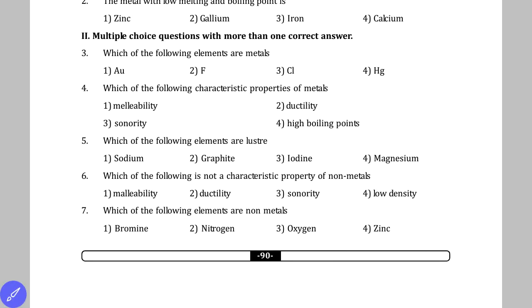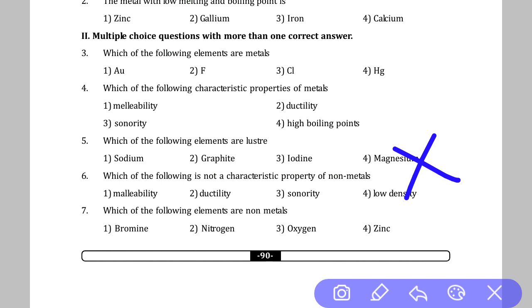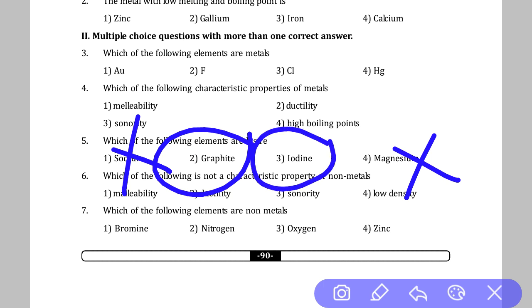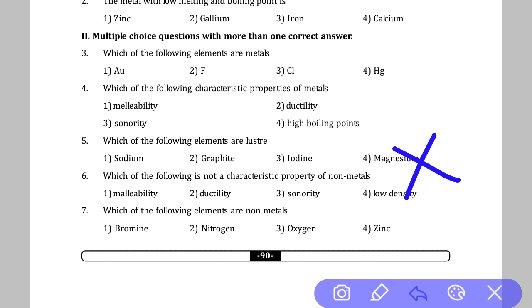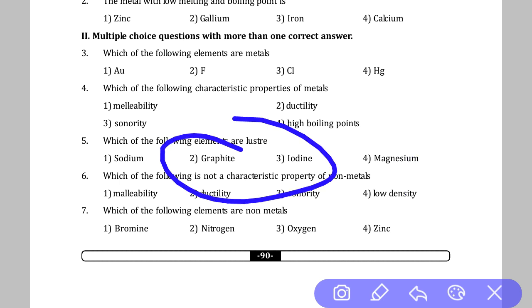Going to the next question, question number 5. Which of the following elements are lustrous? Magnesium is not lustrous in nature. Sodium is not lustrous in nature because it is a very reactive element and is kept inside kerosene liquid. Graphite, which is used in pencils, is lustrous in nature, and iodine, also a non-metal, is a lustrous solid. So the answer to question 5 is options 2 and 3.